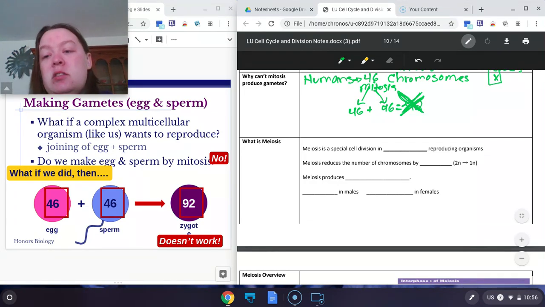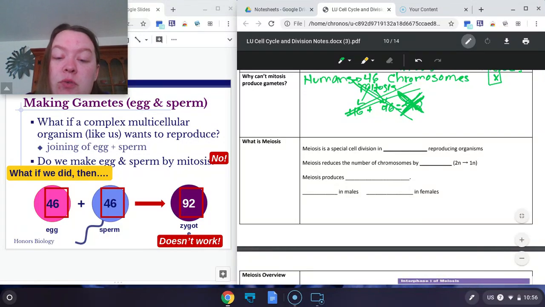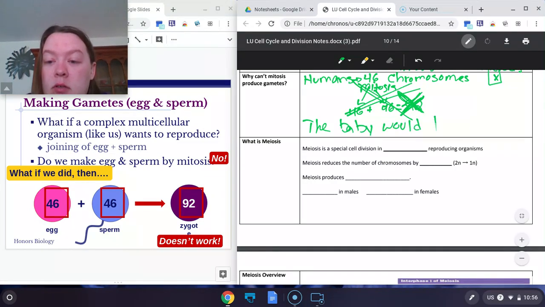That is not possible. That does not happen. This is not going to be the process to make humans. Therefore, mitosis cannot be used because if it was mitosis, the baby would have the wrong number of chromosomes.